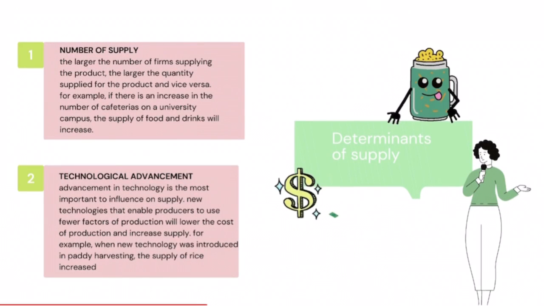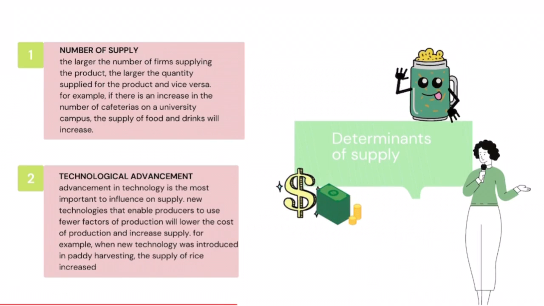Determinants of supply. The first one is number of suppliers. The larger the number of firms supplying the product, the larger the quantity supplied for the product, and vice versa. For example, if there is an increase in the number of cafeterias on the university campus, the supply of food and drinks will be increased.